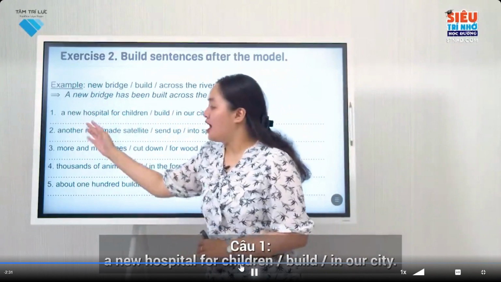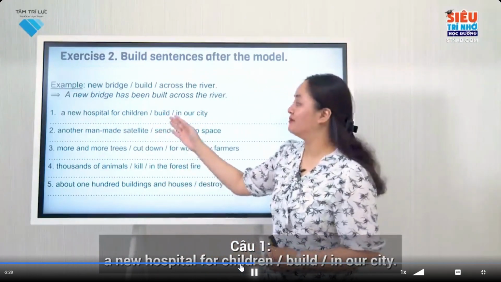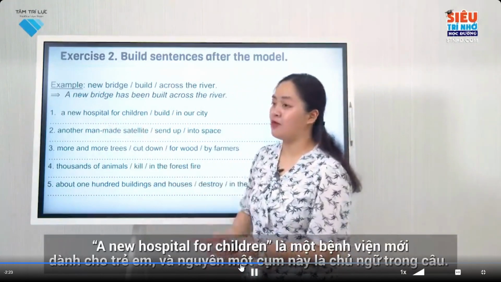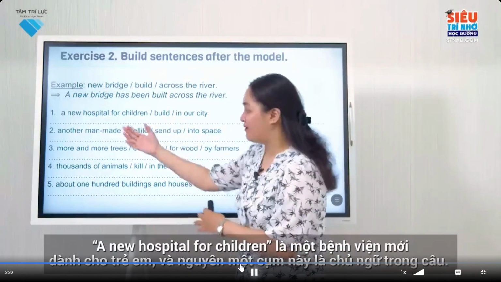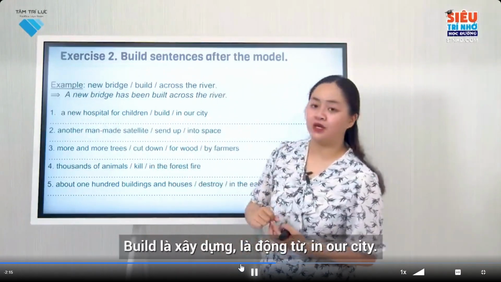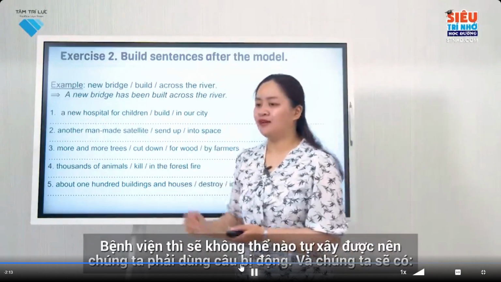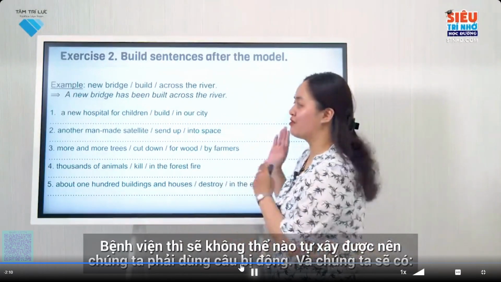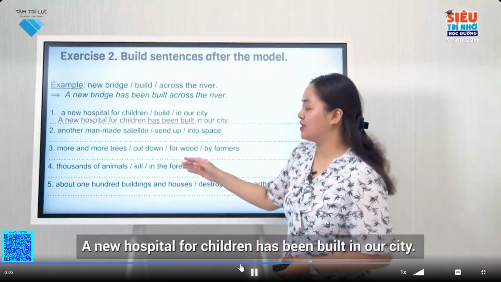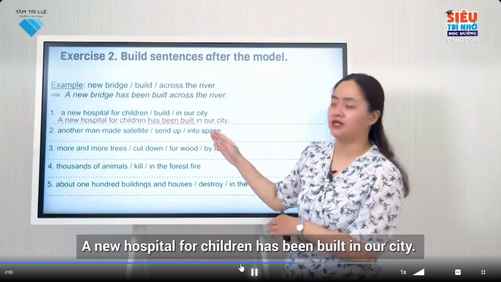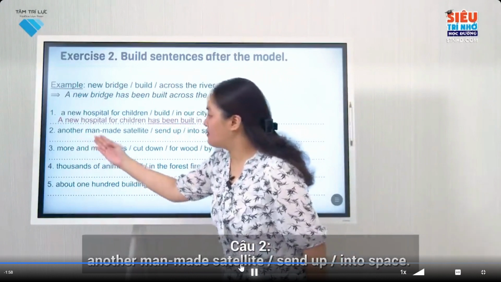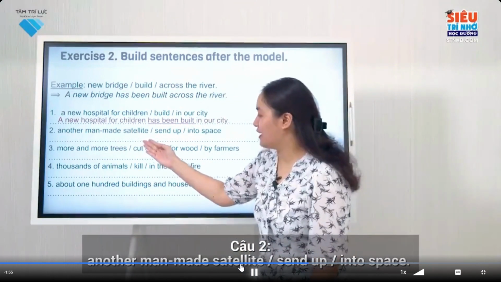Number 1. A new hospital for children build in our city. A new hospital for children, this whole phrase is the subject of the sentence. Build means xây dựng, verb, in our city. The hospital won't be able to build by itself, so we have to use the passive voice. And we have a new hospital for children has been built in our city. Has been built.